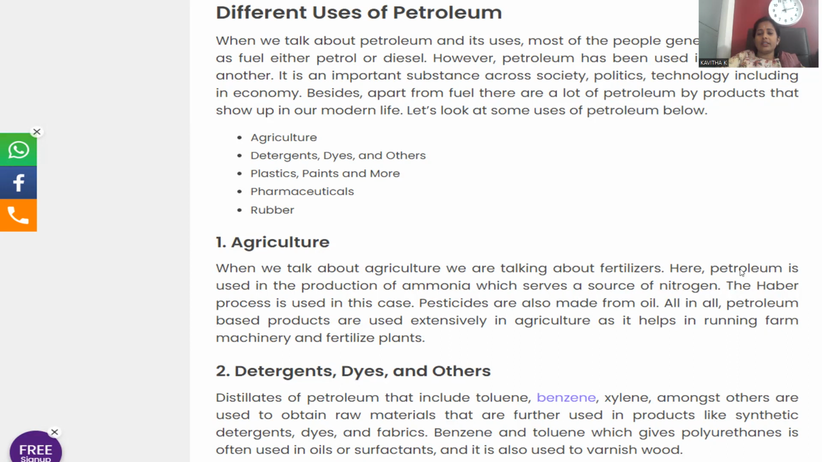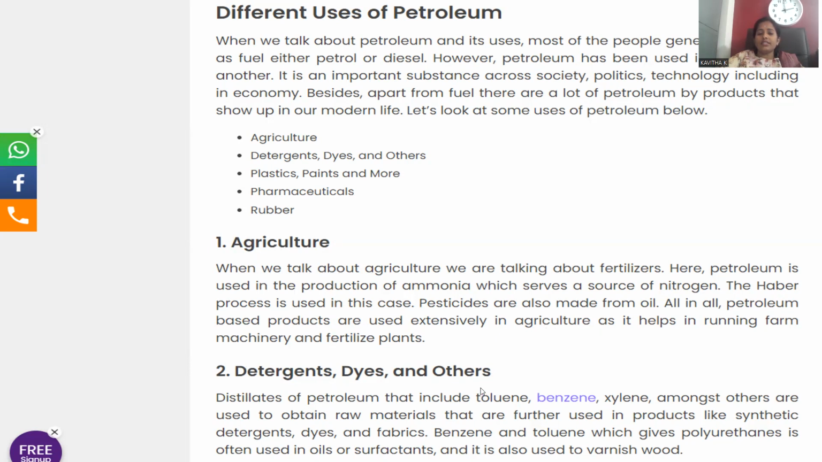So we can extract nitrogen from this petroleum as well. Crude petroleum is accompanied by nitrogen content and sulfur content. From that we can extract the nitrogen and turn it into ammonia, so that it will be a starting material here. Pesticides are also made from the oil. All in all, petroleum-based products are used extensively in agriculture, as they help in running the machinery and fertilizer plants. Pesticides are required to resist the diseases caused on the croplands, so this is another application you can notice for agriculture as well.